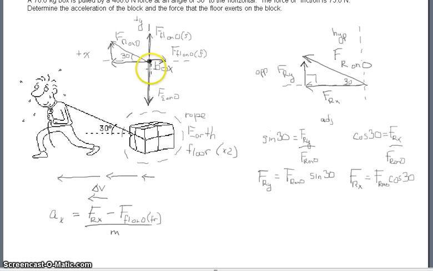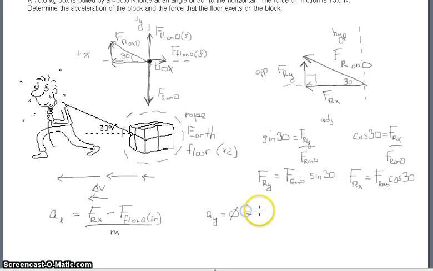In the y direction, we know that the force of the floor exerted by the surface plus the force of the rope vertically will be equal to the force of the earth. Looking at our motion diagram, the acceleration is horizontal, which means vertically there is no acceleration. So the acceleration in the y direction, a_y, is going to be equal to 0.